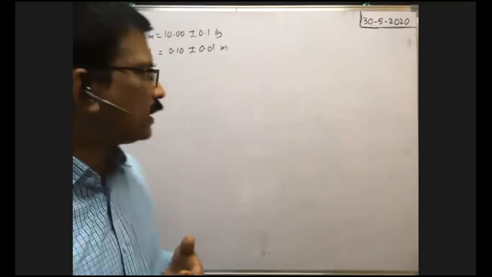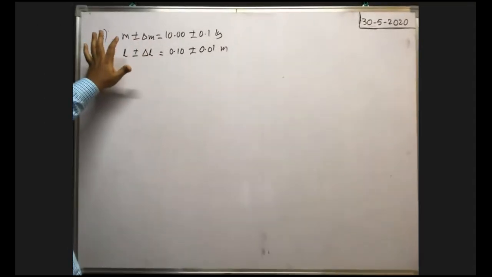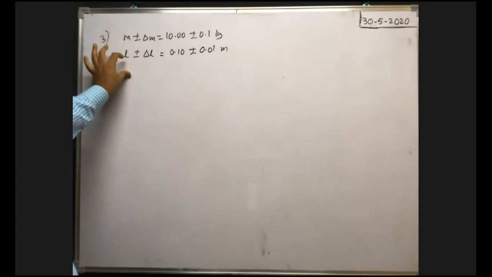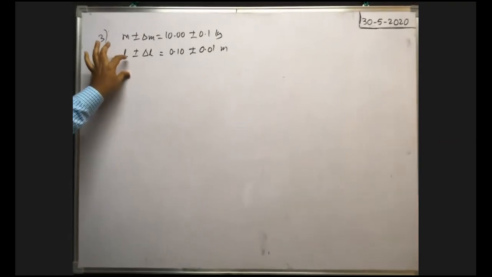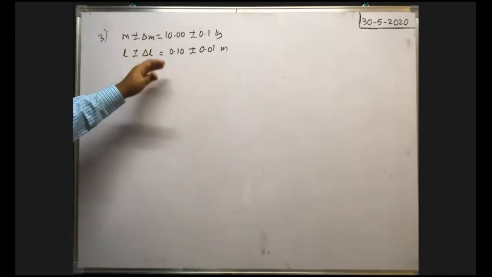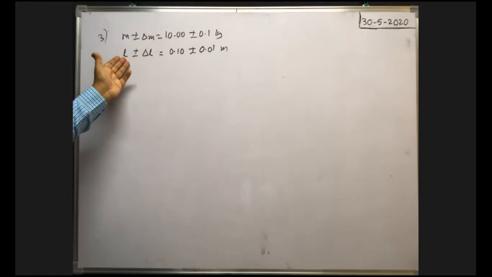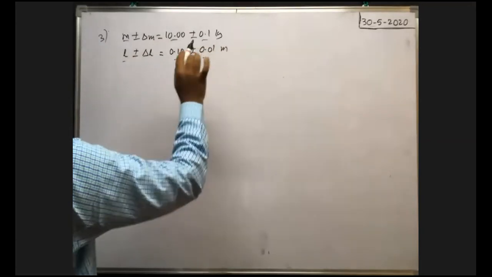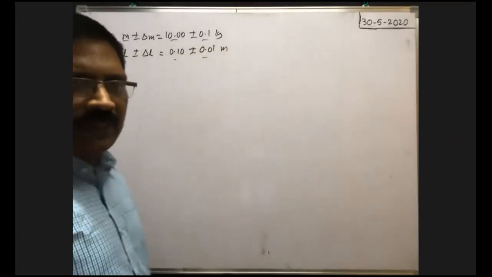Right. Next, you see here the measurement of mass in case of a certain body. In case of a rod whose mass is measured as 10 plus or minus 0.1 kg, that means the measured mass is given and the error in the measurement is also given. The length of the cube is equal to 1.1 plus or minus 0.01 meter. That means the error is given, the measured length is also given. That's why L plus or minus delta L is given. So the measured mass is this one, the measured length is this one, the errors are these.